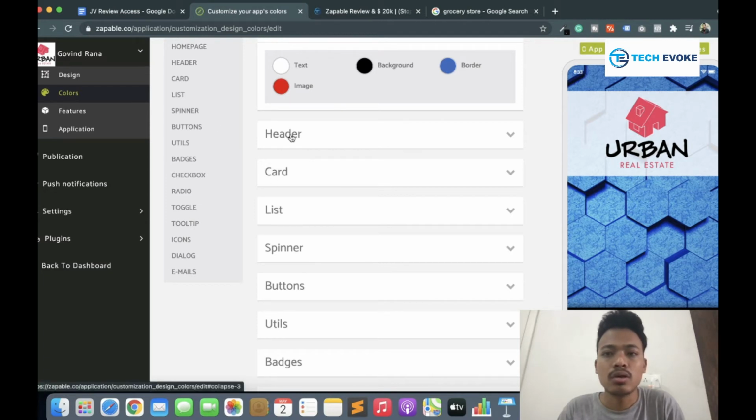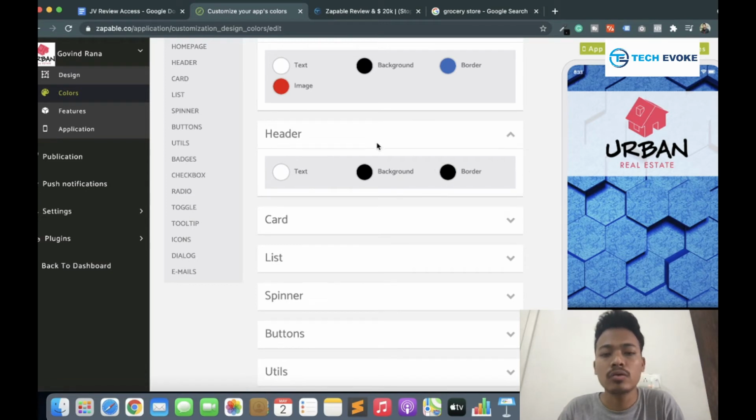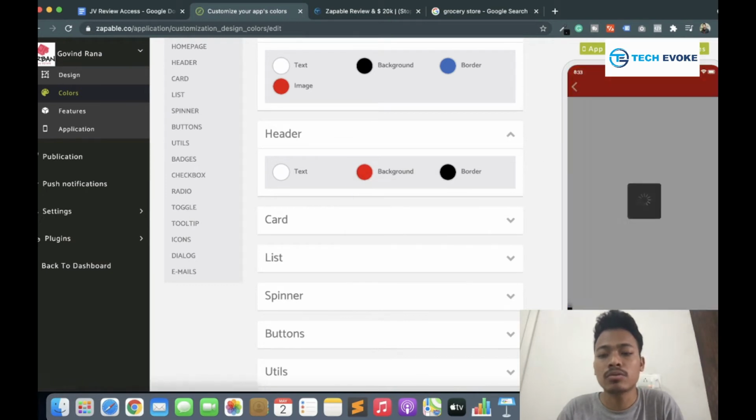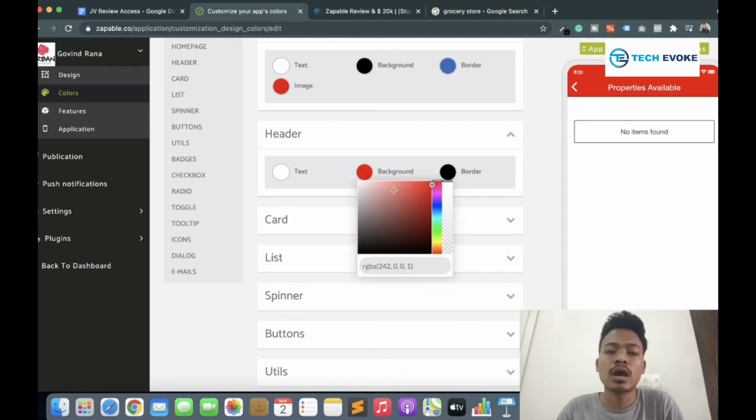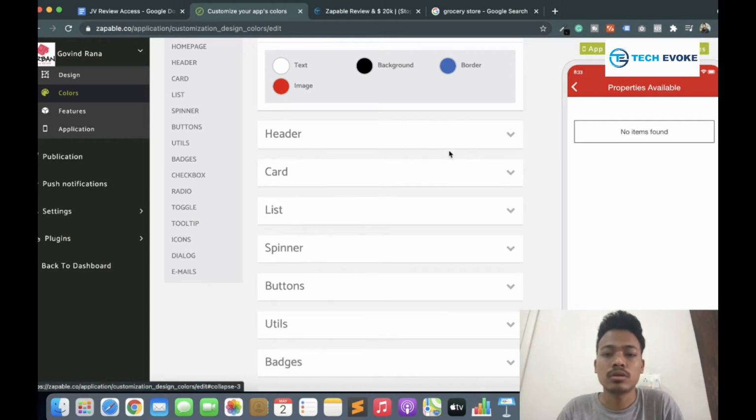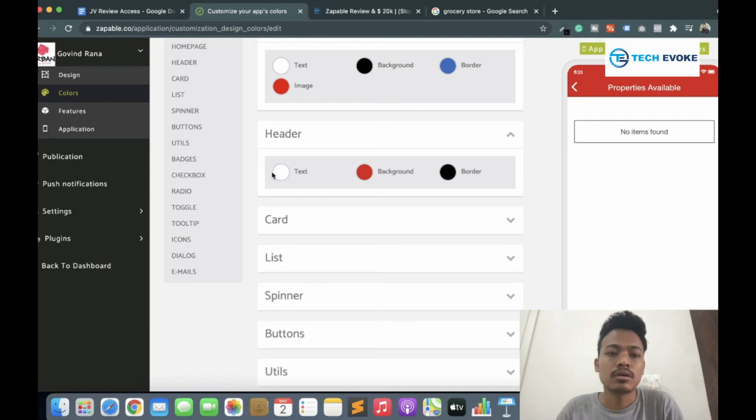Now I am going to the header. How can you see the header changes? If I change it here, you cannot see any changes in the preview menu. But if I go to any of the menus, the header appears in the preview section, and when I change the color, the changes appear there. This is the color I want to use, and the text color I want is white, as it is.